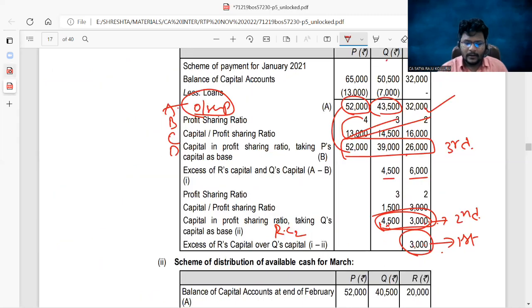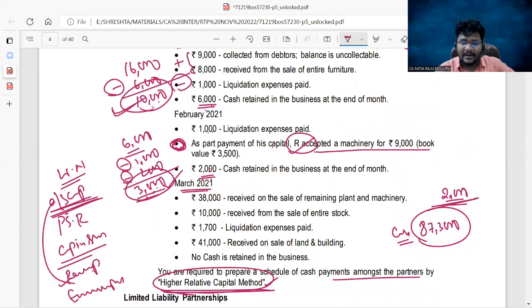But what transaction occurred? A different transaction. We are not following the order of the series of cash payments. Against that, they are providing one transaction: as a part payment of his capital, R is getting 9,000 worth of machinery.